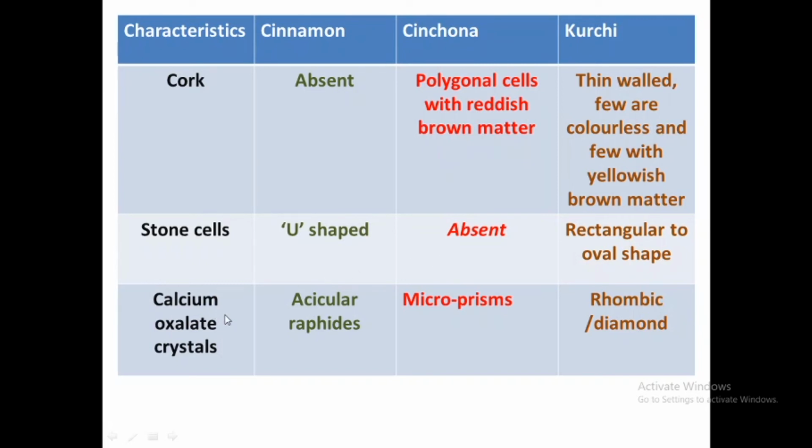Just see the calcium oxalate crystals. These are present in all three barks with different shapes. In cinnamon, the calcium oxalate crystals are acicular raphide shaped. These are needle shaped crystals in cinnamon. Just see the cinchona bark. In cinchona bark, the calcium oxalate crystals are microprismatic, whereas in kurchi bark, the calcium oxalate crystals are rhombic or diamond shaped.